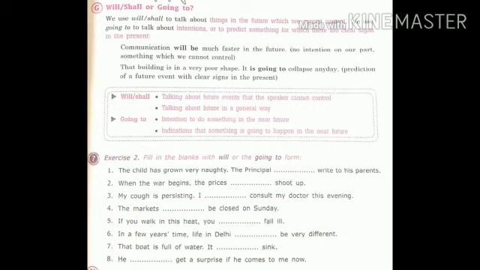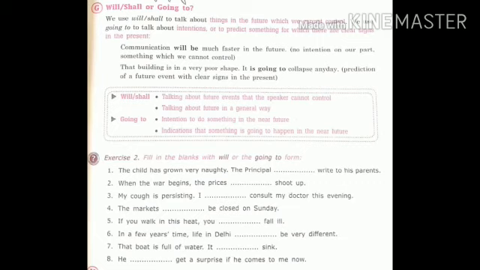Next, will, shall or going to. We use will, shall to talk about things in the future which we cannot control. We use going to talk about intentions or to predict something for which there are clear signs in the present. Communication will be much faster in the future. This is something which we cannot control. That building is in a poor shape. It is going to collapse any day. Prediction of a future event with clear signs in the present.